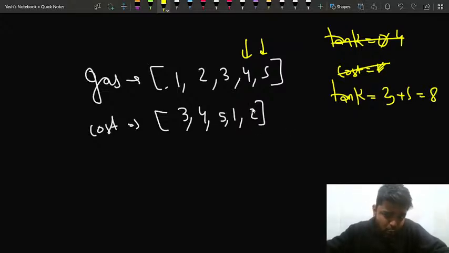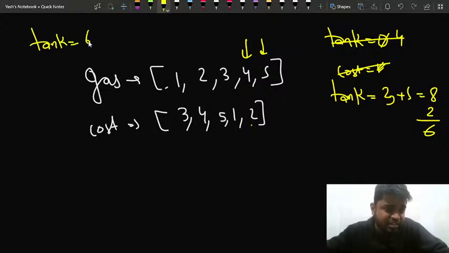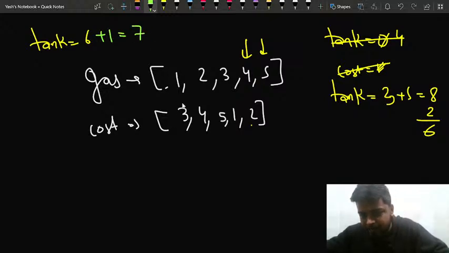And the cost is 2. Assume that it is cyclic, so from the 5th station to the 1st station the cost is 1. So for this station the cost is 2, and I'll be left with 6. My tank will have 6 liters of petrol, or gas. I add 1 to it for this station, so it is 7, and from this I subtract a cost of 3. If I subtract 3 from it, I get 4.